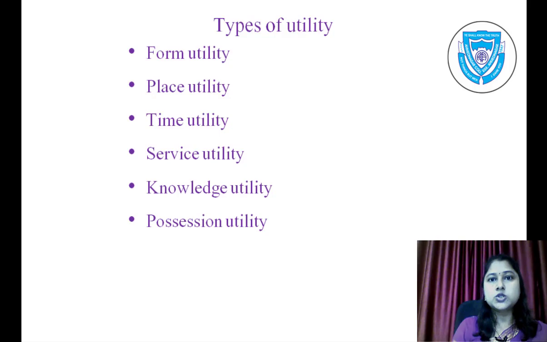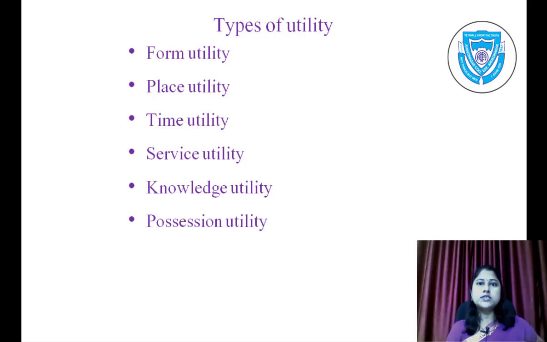Time utility also refers to storing of goods and using them at the time of need or scarcity. Time is the most important factor when we talk about utility.